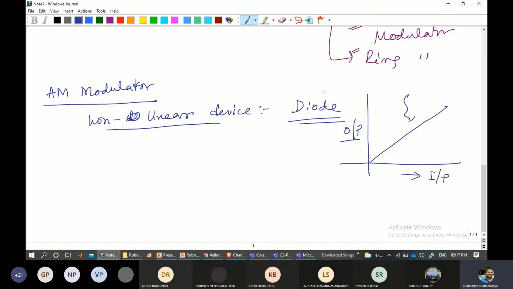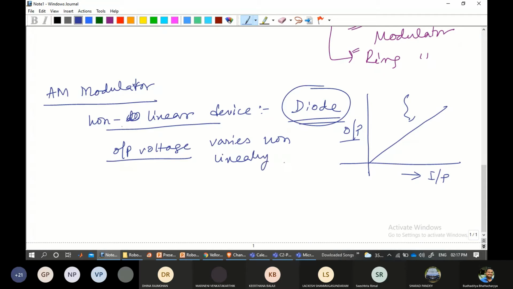But if you consider a diode, what happens? The basic objective is that the output voltage, please make a note, varies non-linearly with input. If I consider V2 as the output, V2 will be something like a V1(t) plus b V1 square (t), where a and b are some constants.